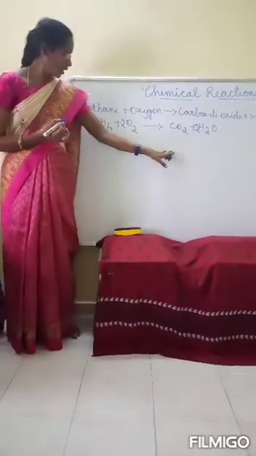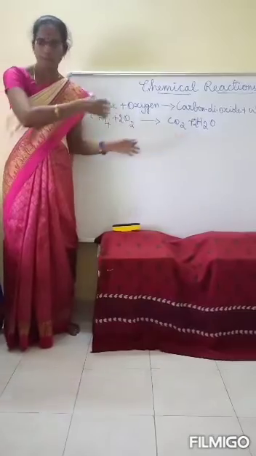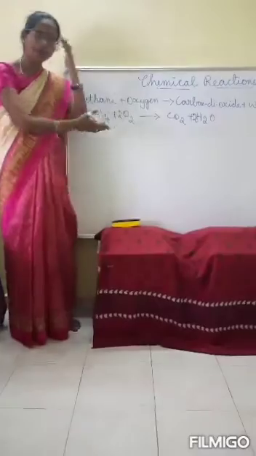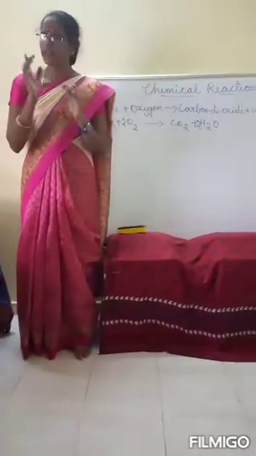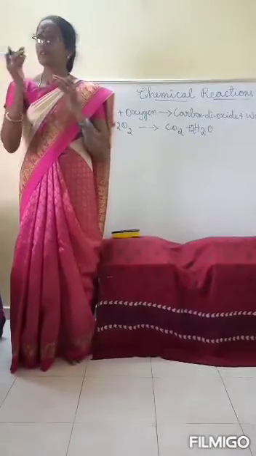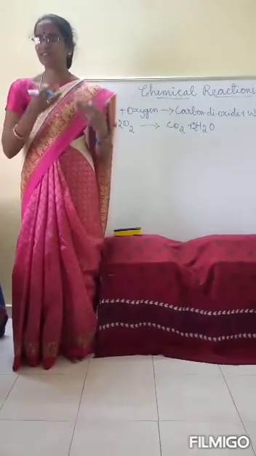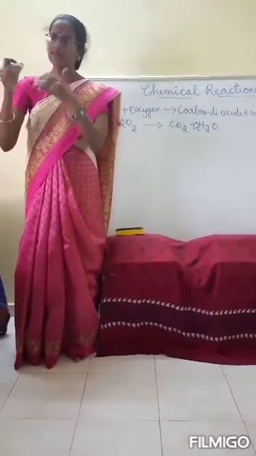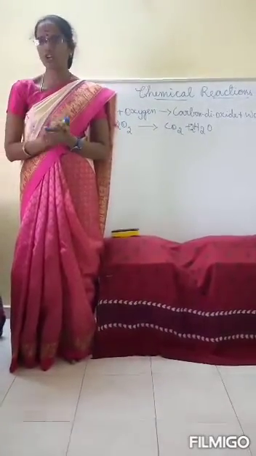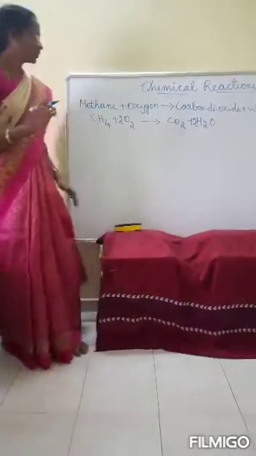Look at the equation now. Here both the reactant part as well as the product part get balanced. Now this is the balanced equation. Also, one thing you have to remember: while writing the chemical equation, you have to mention whether that element or compound is in a solid, liquid or gas physical state. We have to mention the physical state for each and every element as well as compound. So we have to mention the physical states now.